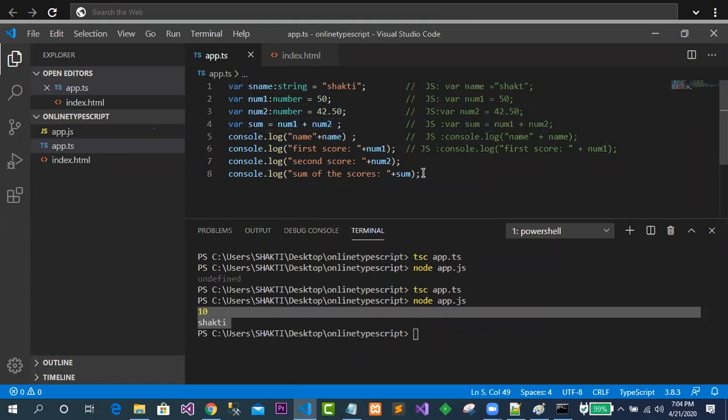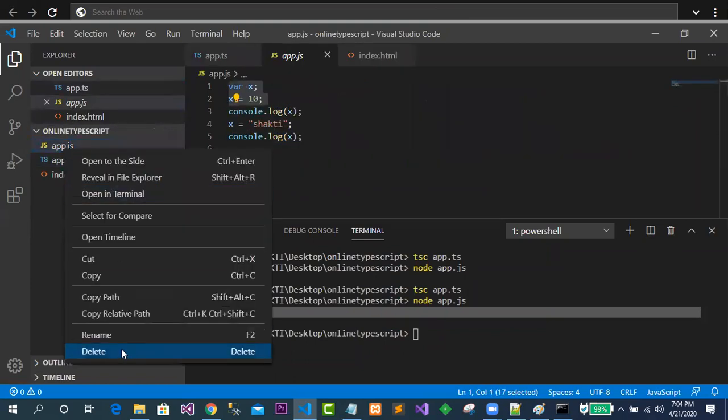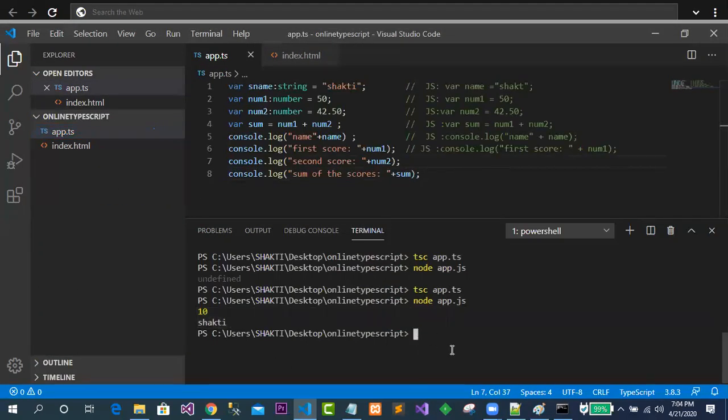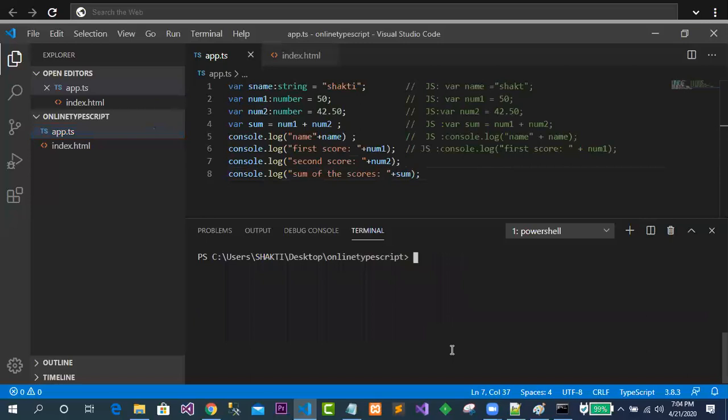Now let me compile the programs. Let me delete this JS. Let me clear this thing first. Now tsc app.ts. Let me compile the program.